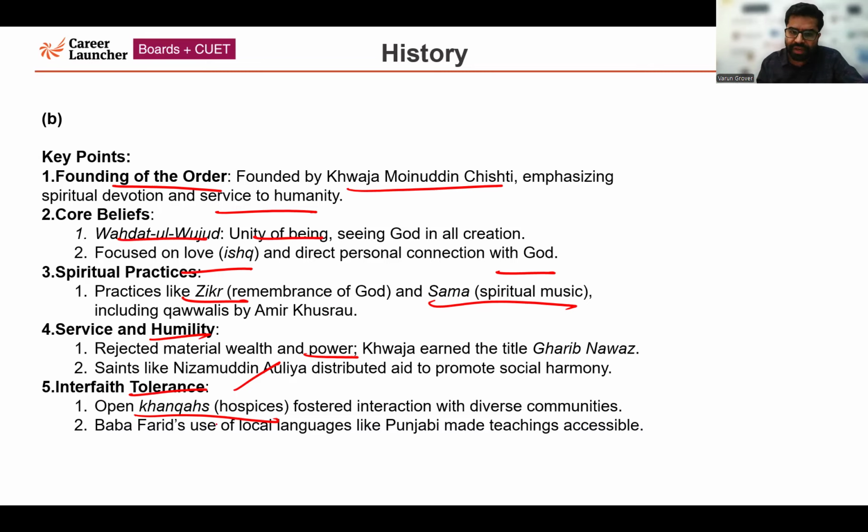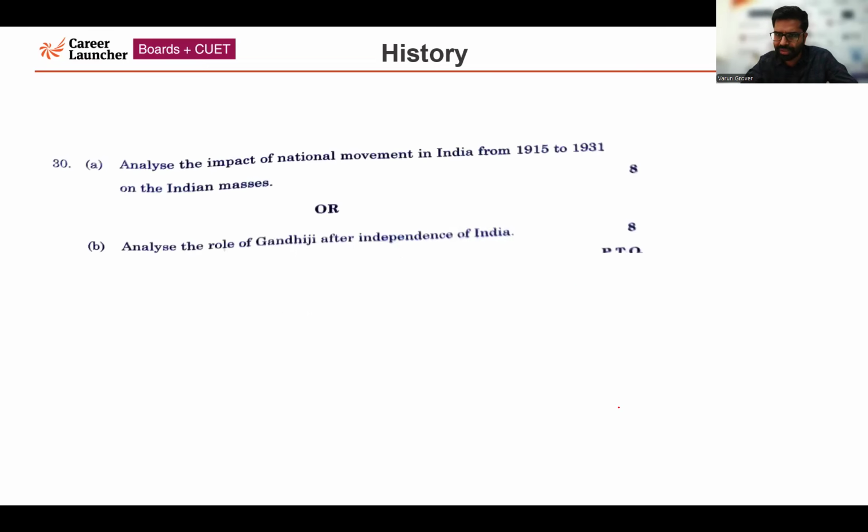The famous Baba Farid used a local language like Punjabi. He was teaching, talking and preaching in this language because it was accessible to the local population. So all these points are related to the Chishti order. Now I'll be moving forward to the next question, number 30.